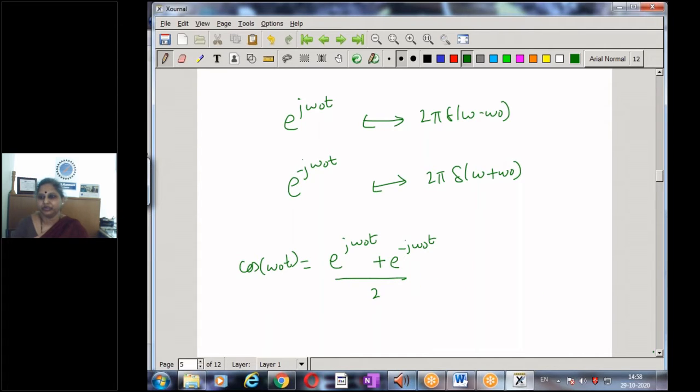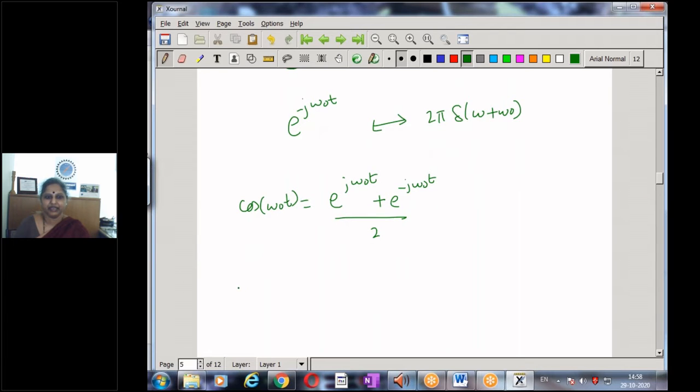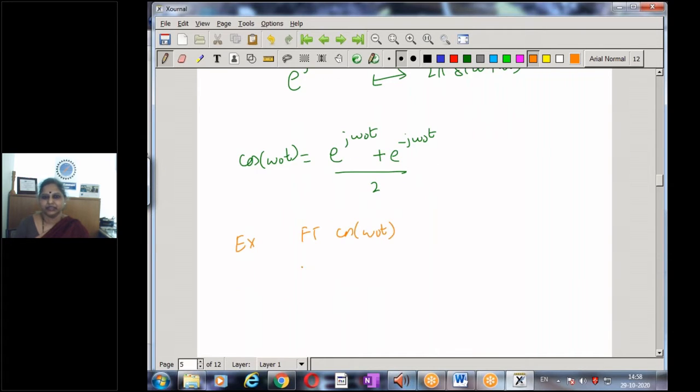So if I now want to compute, as another example, the Fourier transform of cos omega naught t by using the above results, the Fourier transform also follows the linearity principle, and hence we have 2 pi delta omega minus omega naught plus 2 pi delta omega plus omega naught, whole divided by 2.